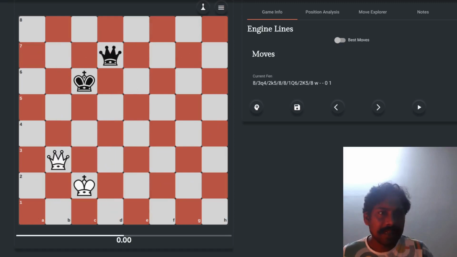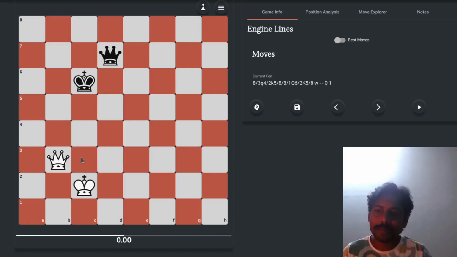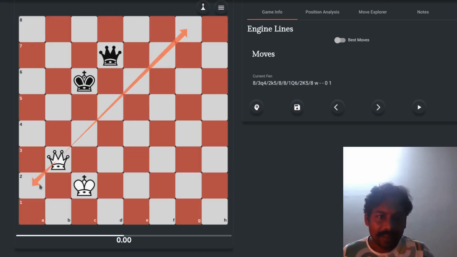Okay, the next piece that we have is queen. Queen you can consider as a combination of both bishop and rook. So queen will be able to move diagonally as well as horizontally. Hope you understand it. So these are the 6 pieces of a chess game.